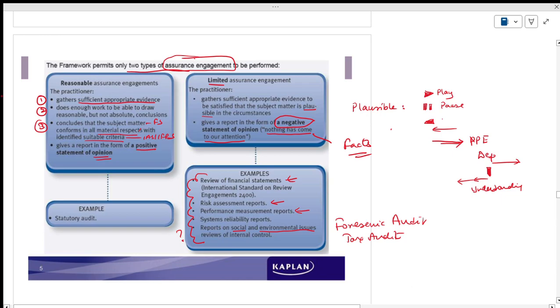Does the external auditor have the option to give either reasonable or limited assurance?